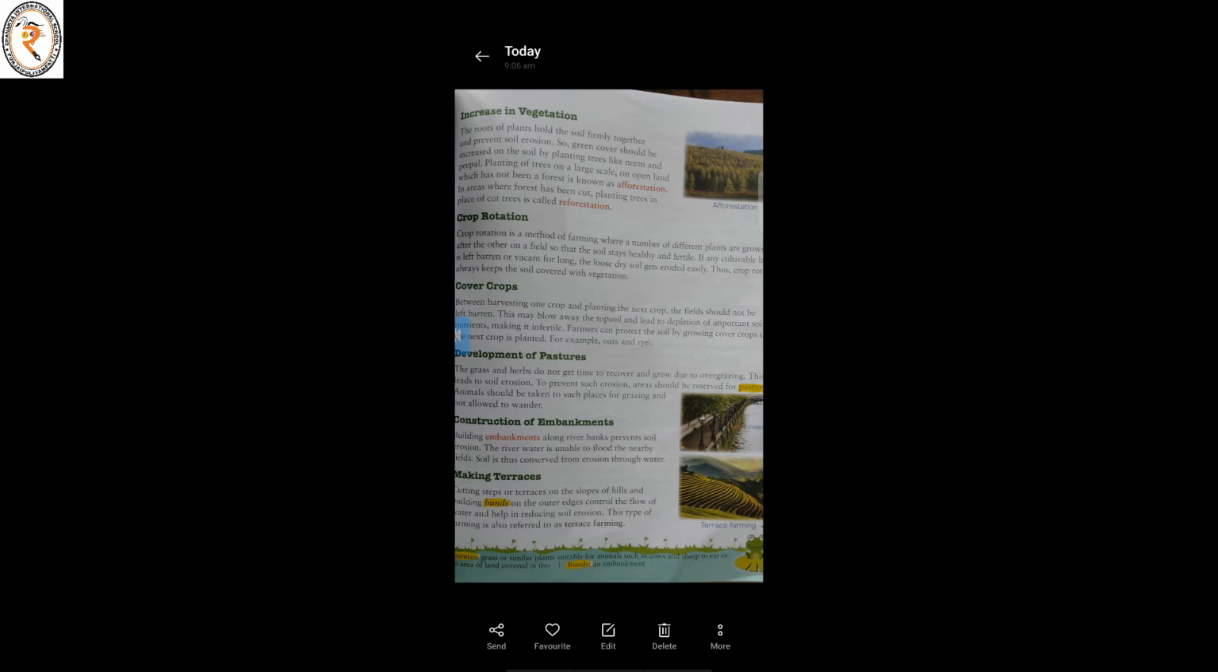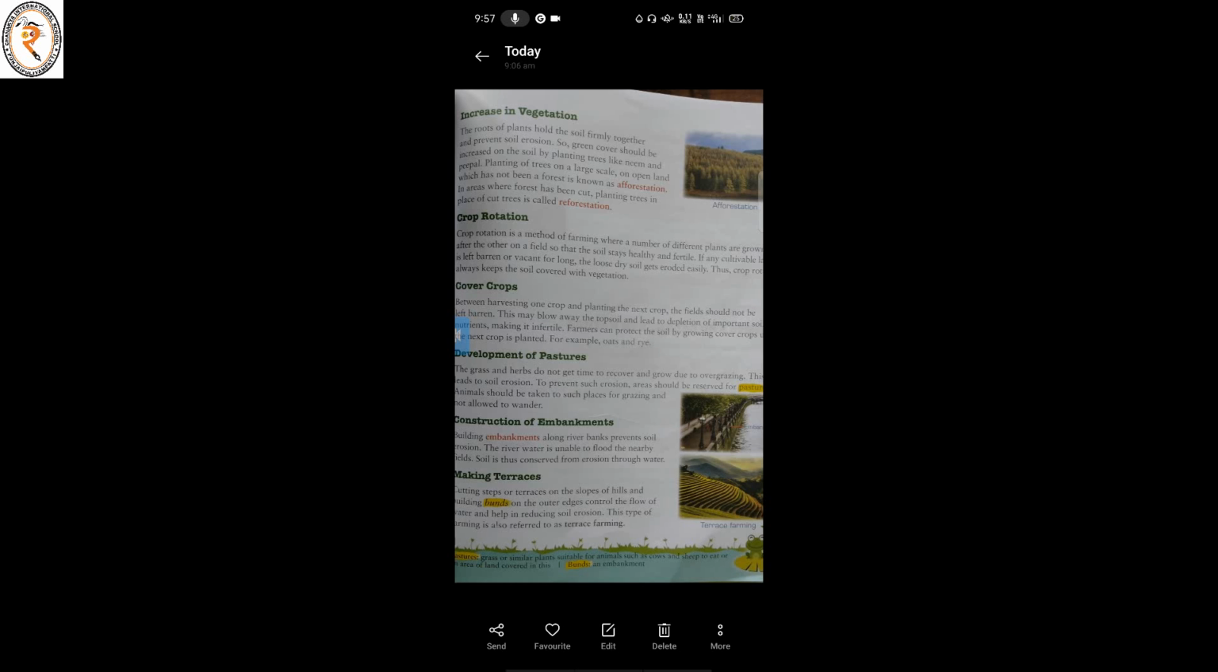Next is development of pastures. What is meant by pastures? If you see farms, the sheep, cows and goats will be there eating the grass around. That is called grazing. The grass and herbs do not get time to recover their growth due to overgrazing, so this leads to soil erosion. To prevent such erosion, areas should be reserved for pastures. Animals should be taken to such places for grazing and not allowed to wander.